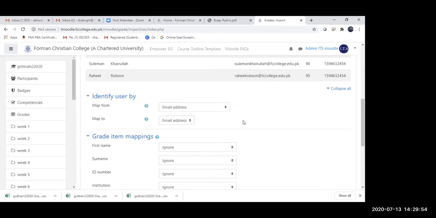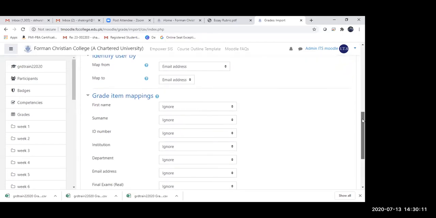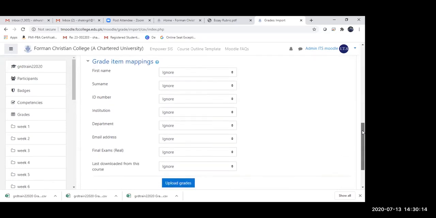Why am I selecting this? Because on Moodle, only one user can have one email address. One email address cannot be assigned to multiple users. So while mapping this, you can never make a mistake. So this is the best way to map while you're uploading your grades into your Moodle gradebook.